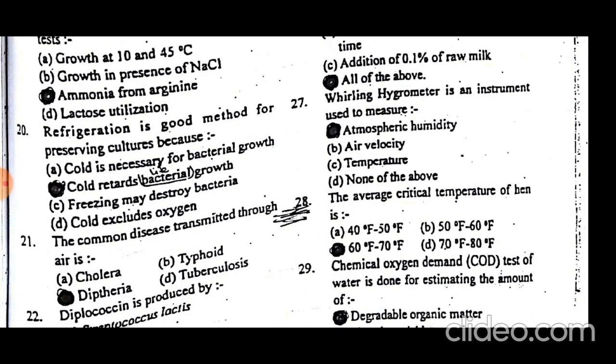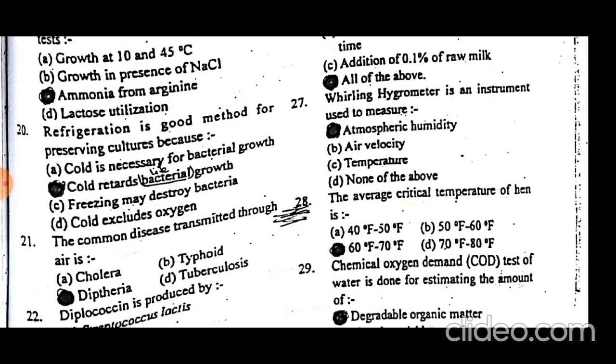The average critical temperature of hen is 60 to 70 degrees. First day temperature of chick is 95 degrees, and every day 5 degrees is decreased: 95, 90, 85, 80, 75, 70.